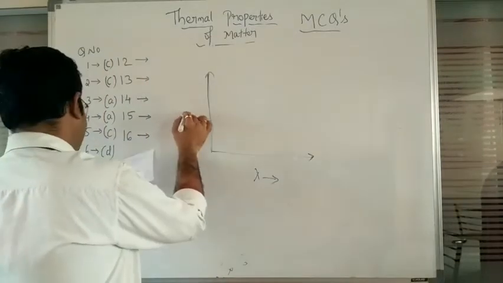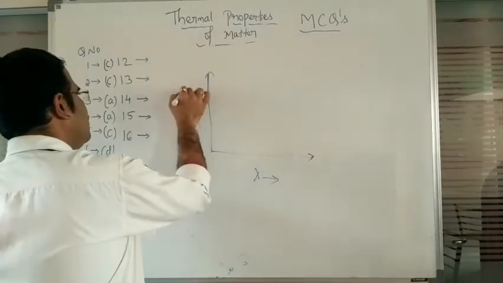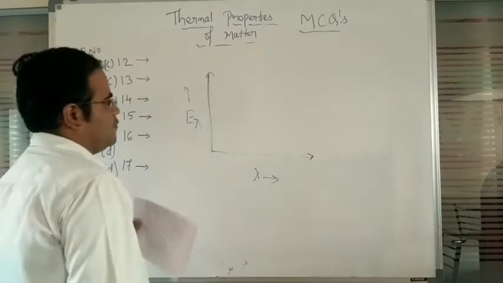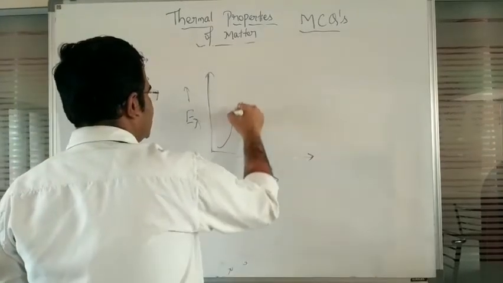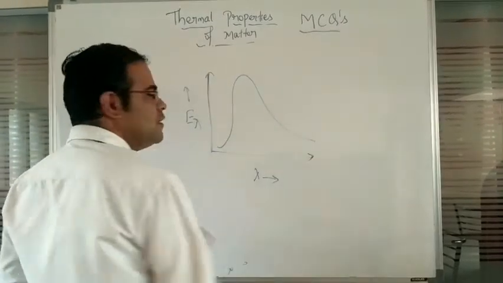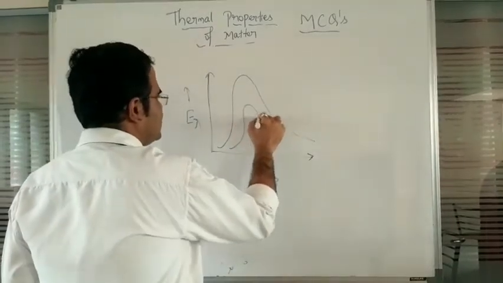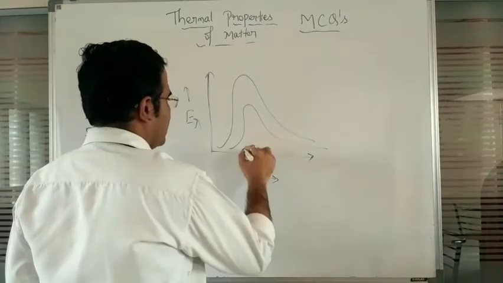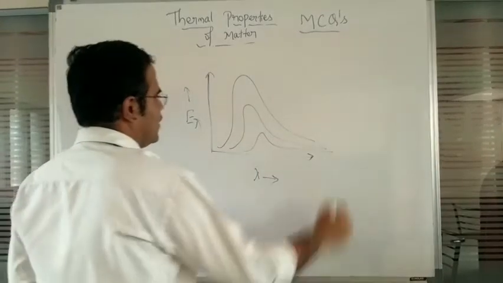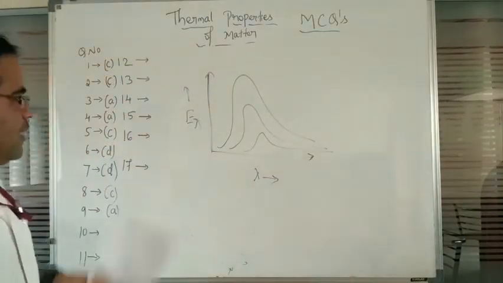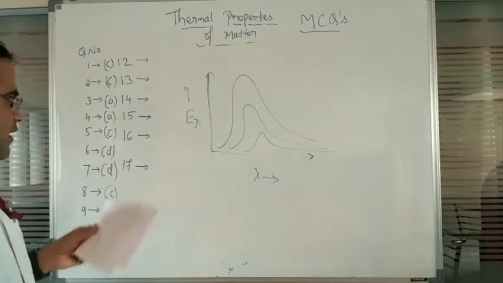So this is the emissive power with respect to wavelength. Next, when we observe the graph, this is the first graph, similarly this is the second graph, and similarly this is the third graph in the given emissive power with respect to wavelength.